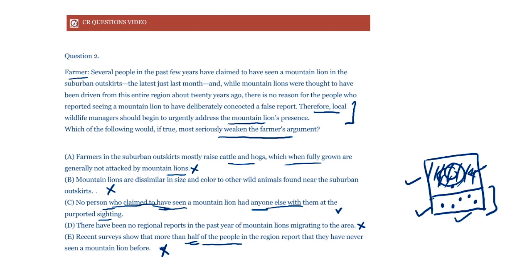Now, option C does weaken our conclusion, as it does sow some seeds of doubt in our mind that these people were claiming, but they were always alone. Did they actually see a mountain lion? Well, not necessarily. So that is why out of the given 5 options, certainly C is the best answer.